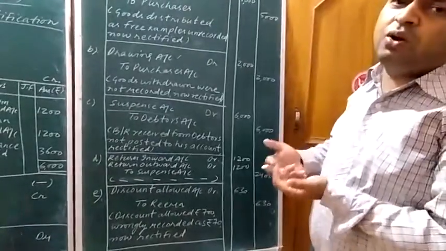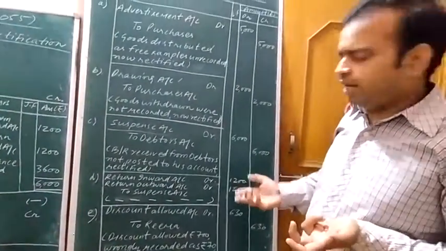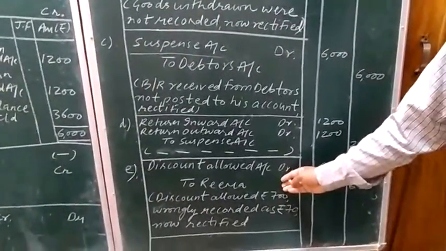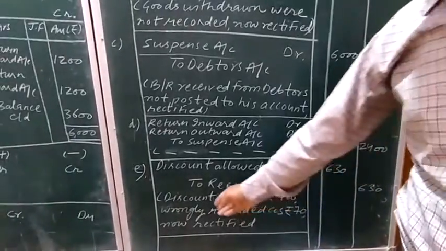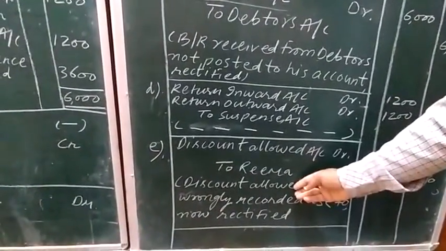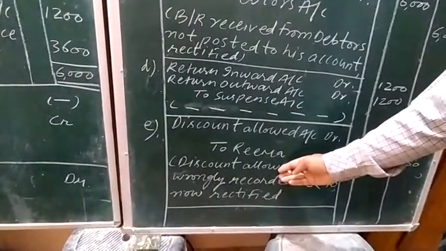Okay. When we allow discount to someone, then it's our loss, and loss is shown on the debit side as per rules of debit and credit, right? And from whomsoever we are receiving the payment, means from debtor, here debtor is Rima. That debtor is decreasing.